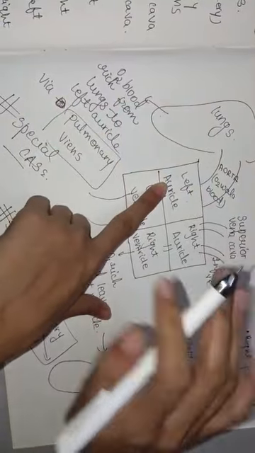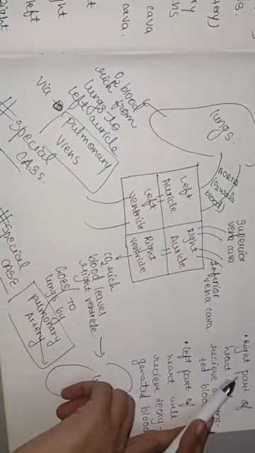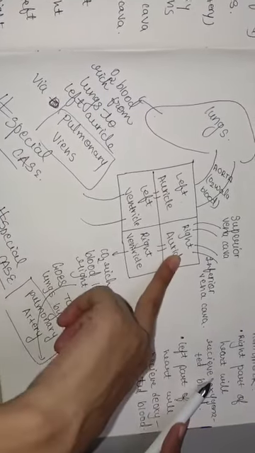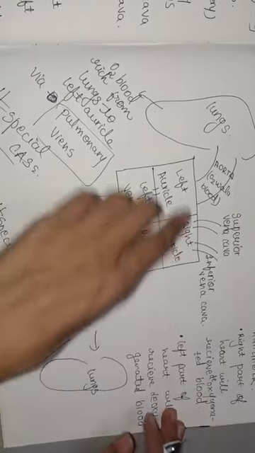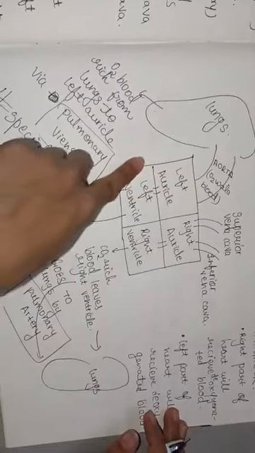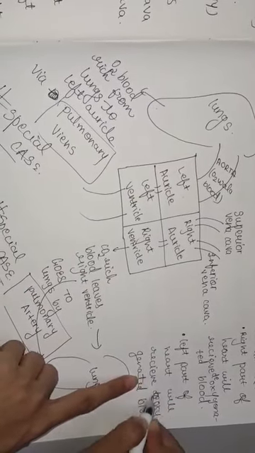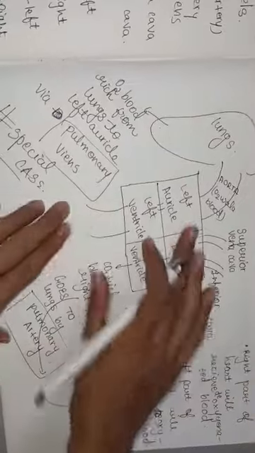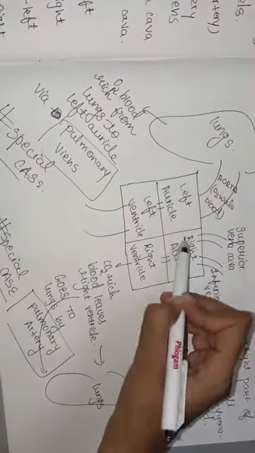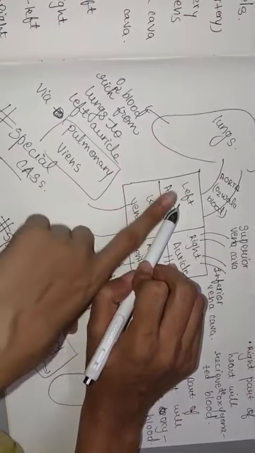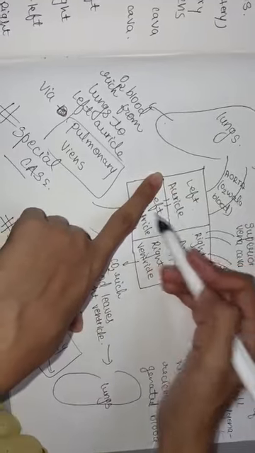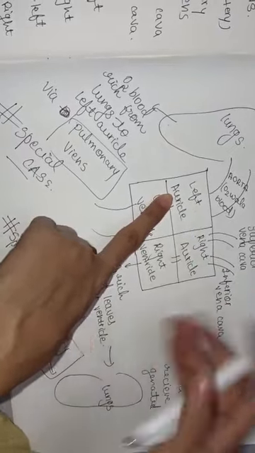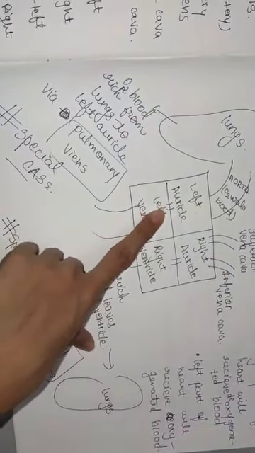Now you remember one thing: the right part of the heart will always receive deoxygenated blood. The right part will always have deoxygenated blood and the left part will always have oxygenated blood. Clear? Okay. See, now as I told, the left part will receive oxygenated blood. It will be received first in the auricle, as it is a receiving chamber.